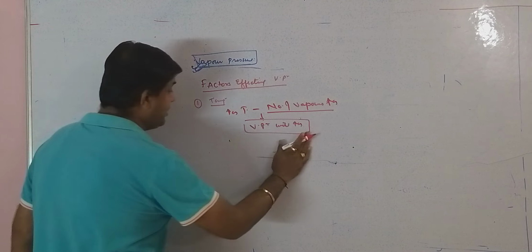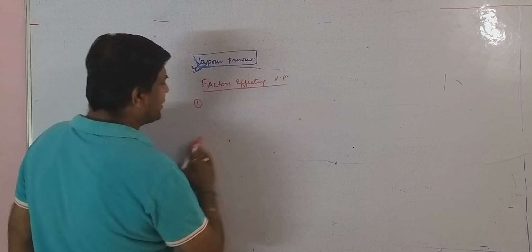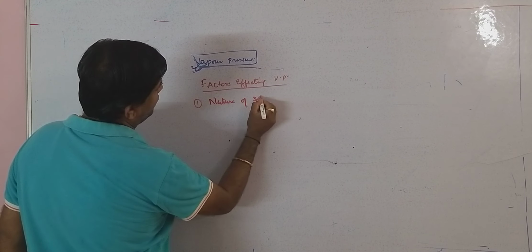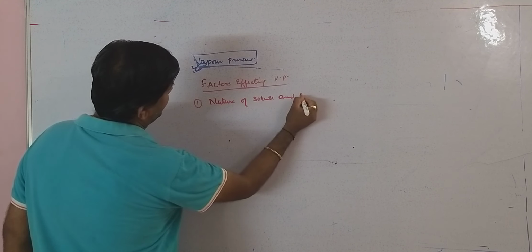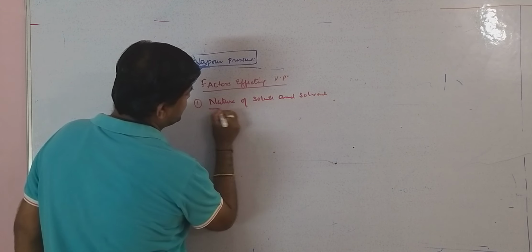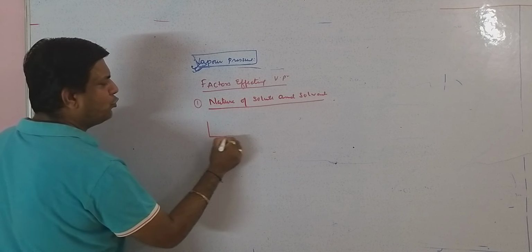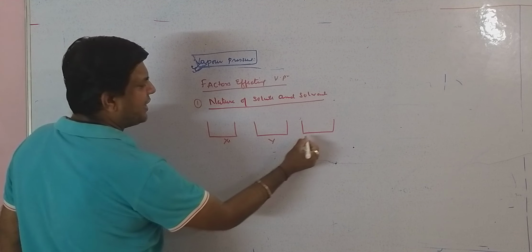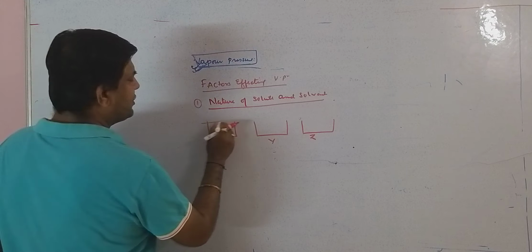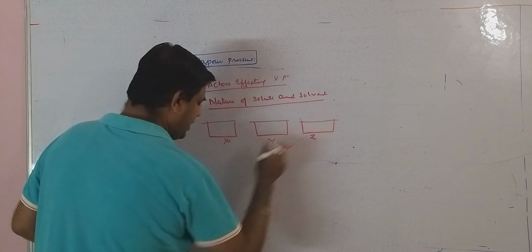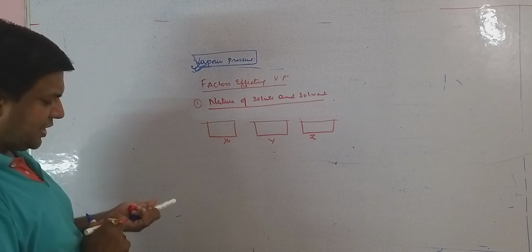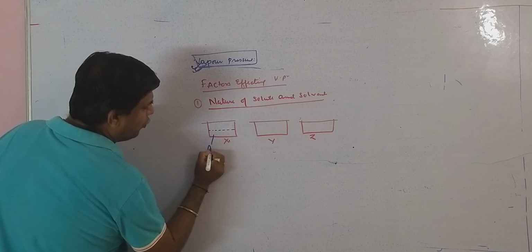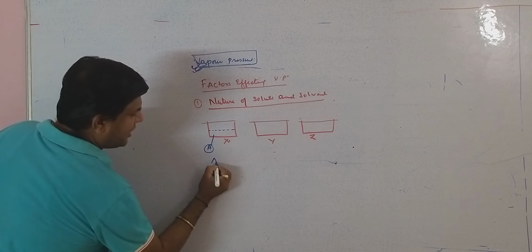The second factor is very important. Listen carefully. Nature of solute and solvent. To explain this, we take three containers, let us mark them X, Y and Z, covered with a lid. Now, when these three containers are covered with the lid, in the X container we fill only A. What is A?